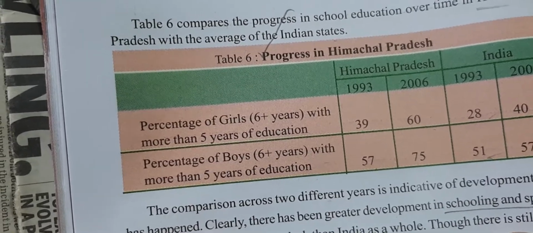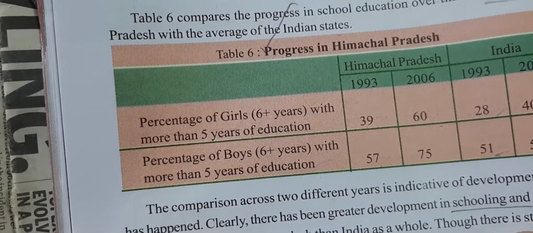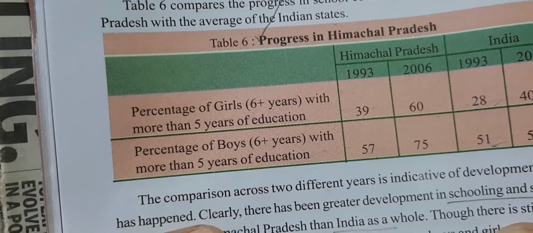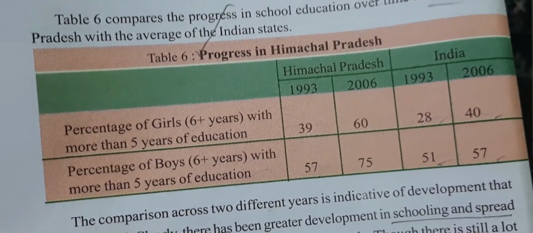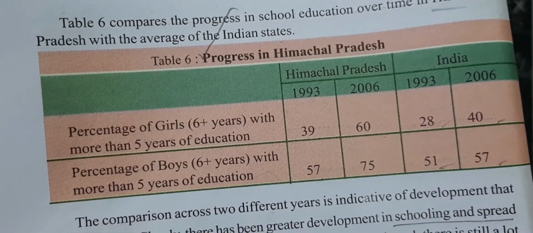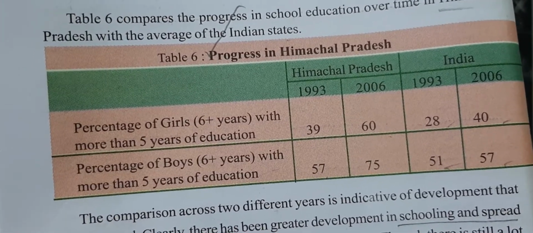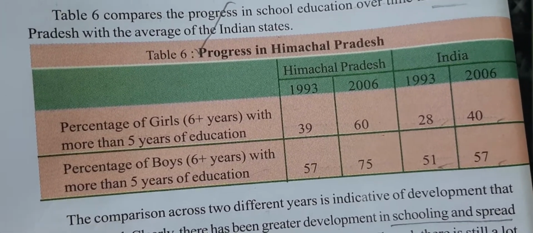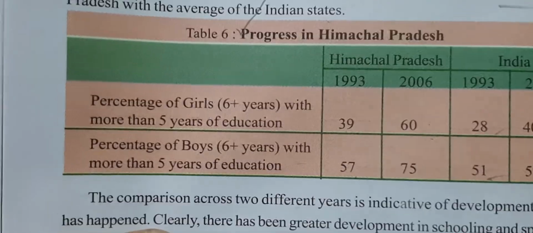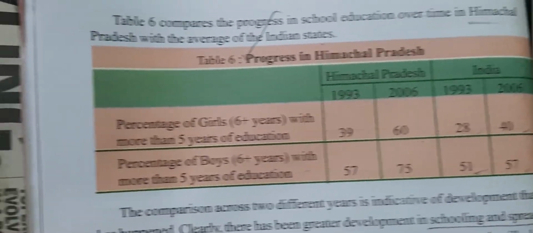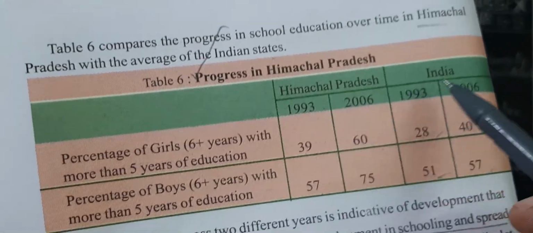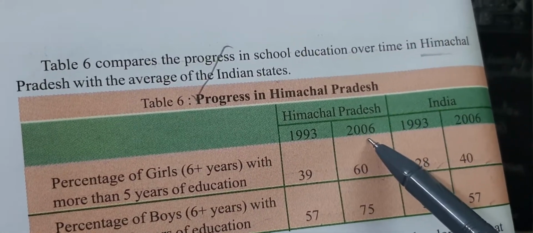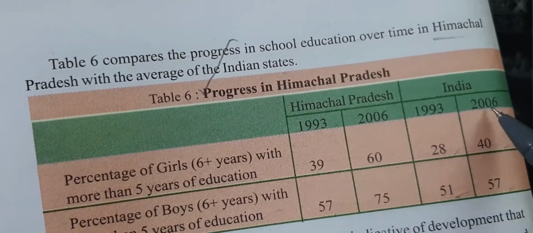Percentage of girls aged 6 years and above with more than 5 years of education, Himachal Pradesh and India. The information given here is for 1993 to 2006. Look, children, the 1993 information for Himachal Pradesh and India, and the 2006 information for Himachal Pradesh and India.